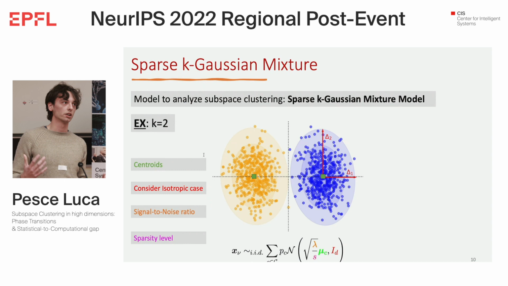What is the model that we use? We use a sparse k-Gaussian mixture model. Now, everyone is familiar with Gaussian mixtures, but what do we mean by sparse? We impose a sparsity constraint, which is that all the centroids in our mixture have only S components non-zero out of the possible D. This is the sparsity constraint that creates the low-dimensional embedding that defines the subspace clustering problem.